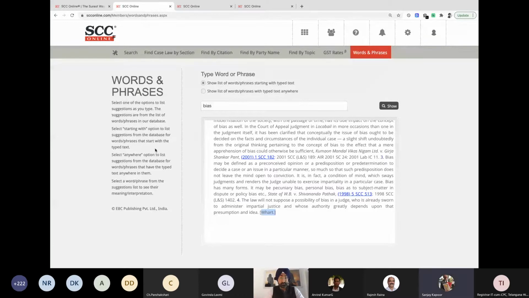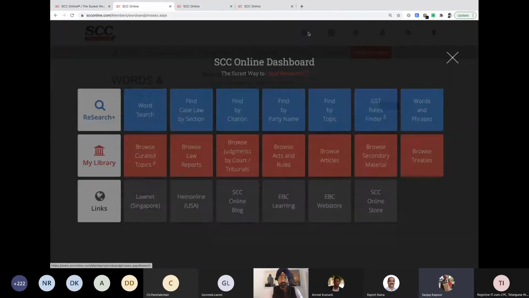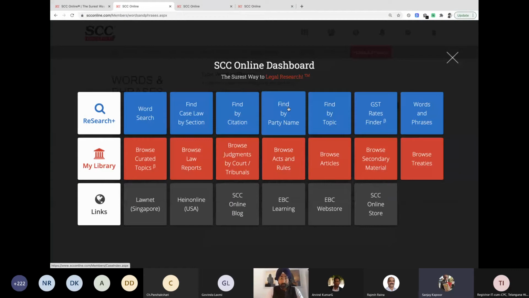Okay, so this was simple. Thank you so much, Chetan. And how about in case I have a simple query with a party name? Suppose I'm looking for one of the old judgments called Golaknath. I do not remember whether it was a Madras High Court judgment or a Supreme Court judgment. I don't even know that. Can you help me with this?